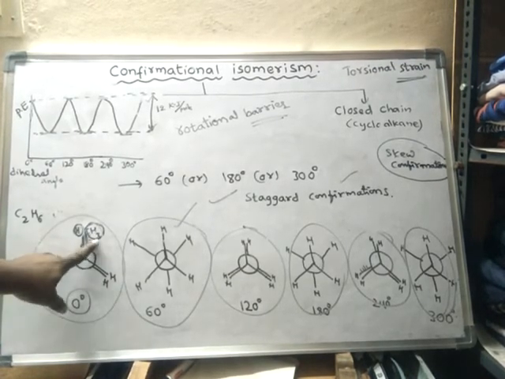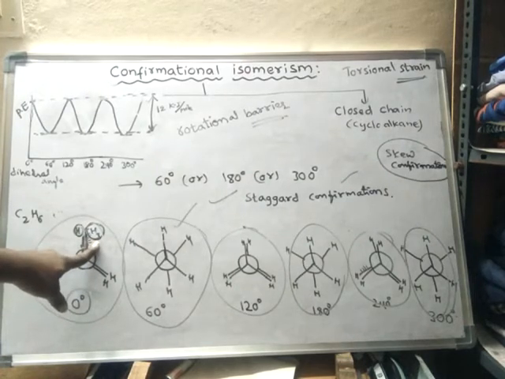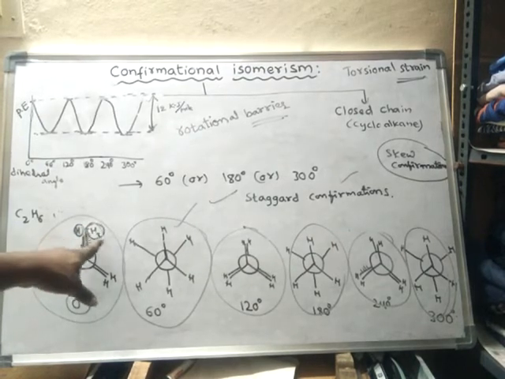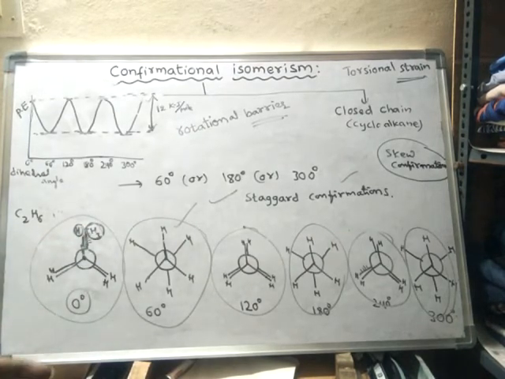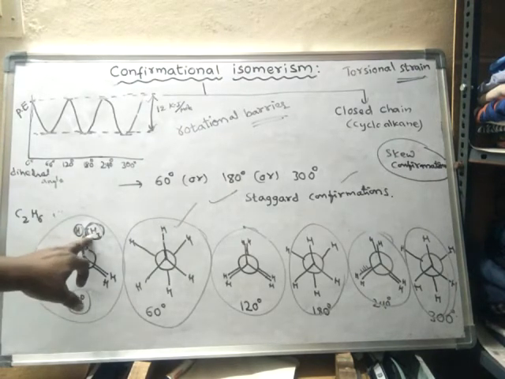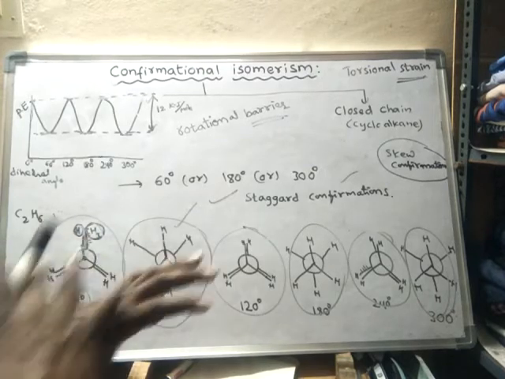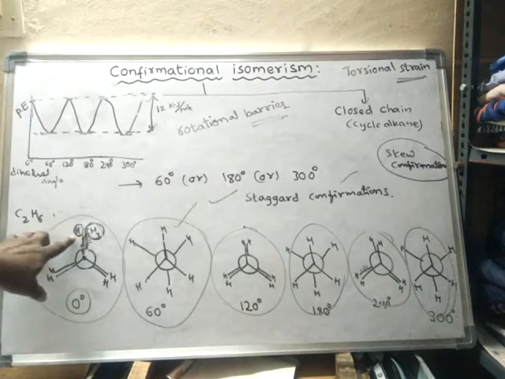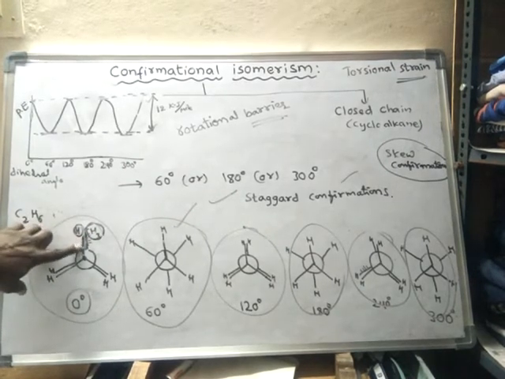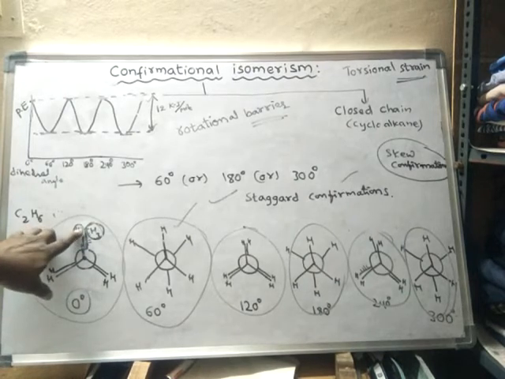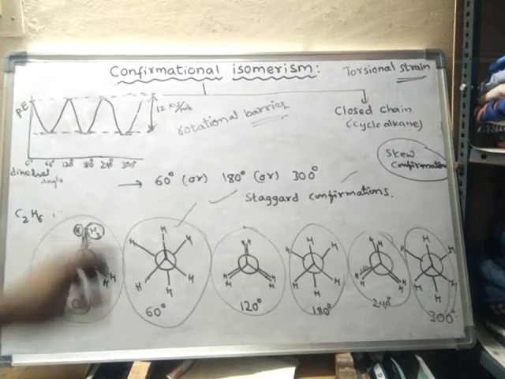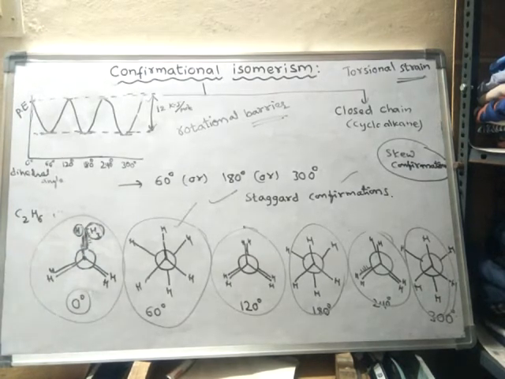Now because this is a large size group, what happens? This carbon is having 3 hydrogens, and in the given space all these atoms should be accommodated. So there will be competition for space. This carbon along with the 3 hydrogen atoms will try to occupy more space. Due to this, these atoms will show some repulsion on the hydrogen atom of this bond. So repulsion starts between the atoms.